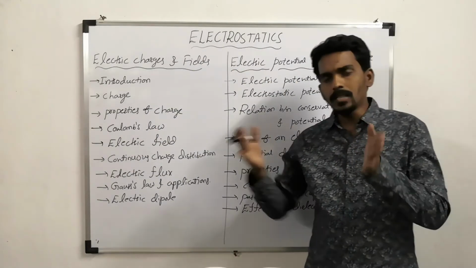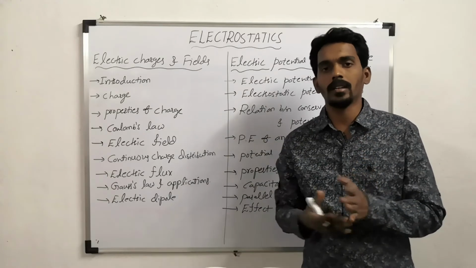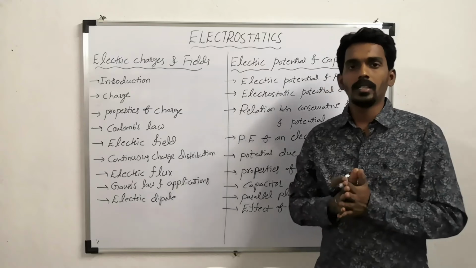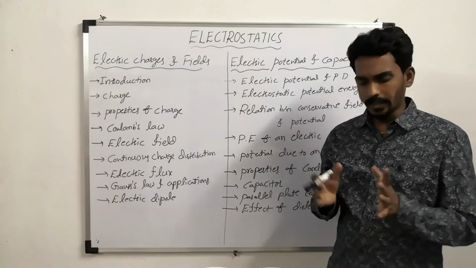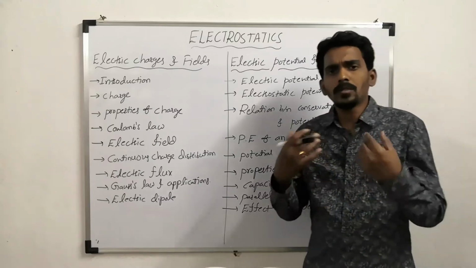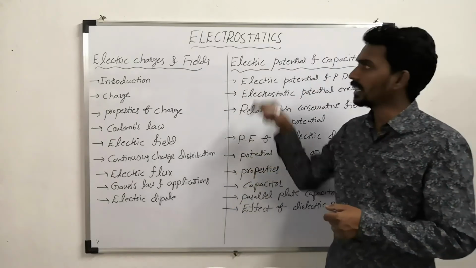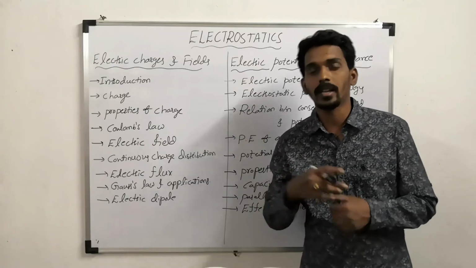But what is the difference if you consider? Gravitational effect is always attractive in nature, but electrical effects, if you consider, there is attractive as well as repulsive. And one more thing, mass is always positive. We never talk about mass being negative. But here in electrostatics we talk about charge being positive, charge being negative.